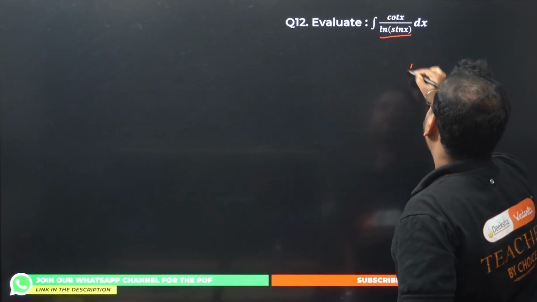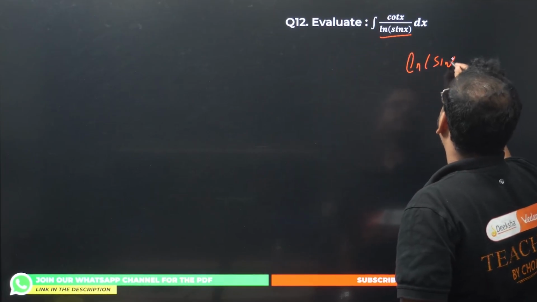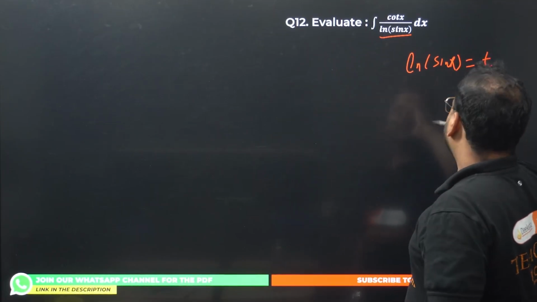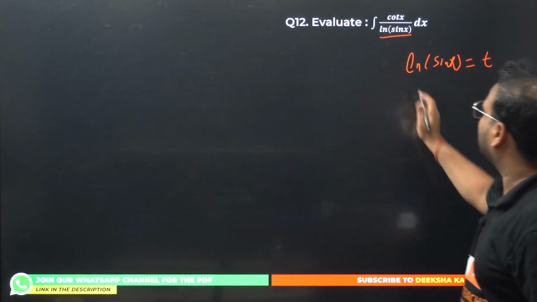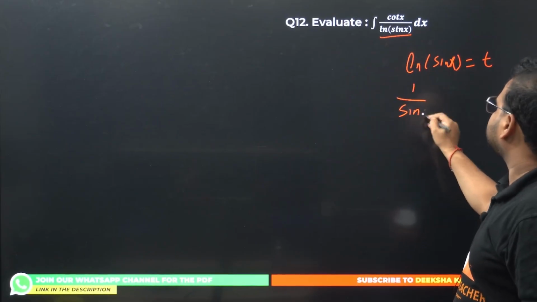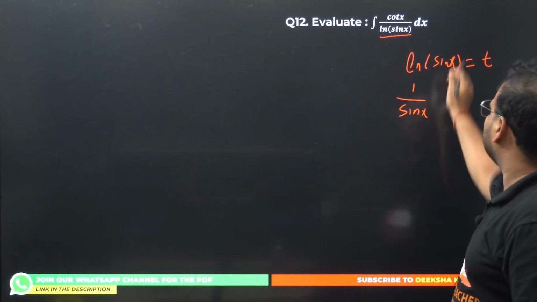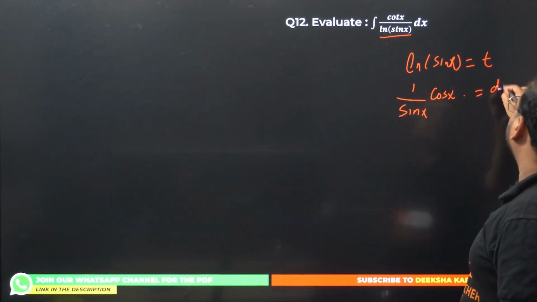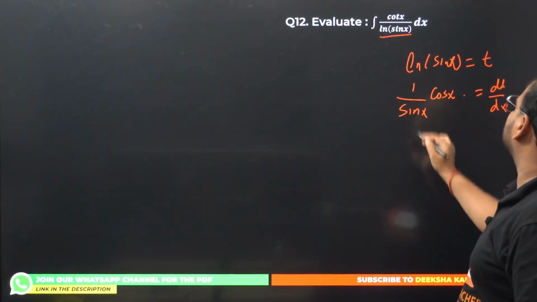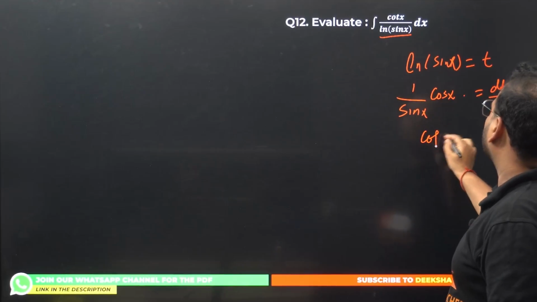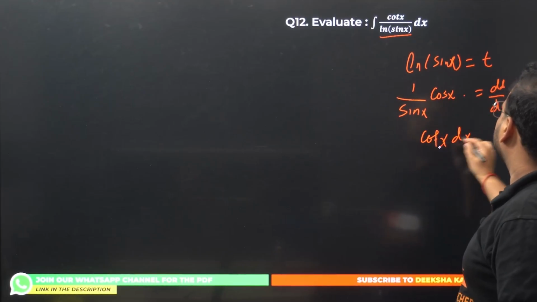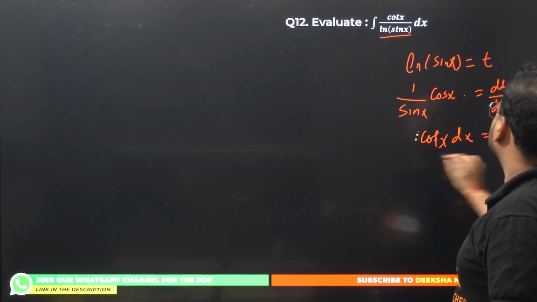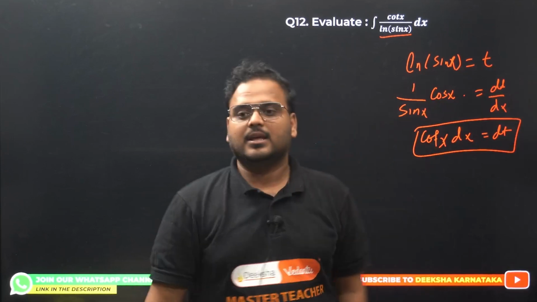Please check. Take ln sin x as my substitution, as t. Differentiate now. You'll have 1 by sin for the log part, and for sin you'll have cos x. This will be dt by dx, right? Move this on this side. Cos by sin is what? Cot x dx equals dt.